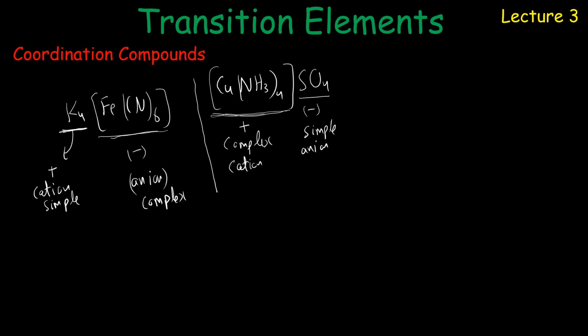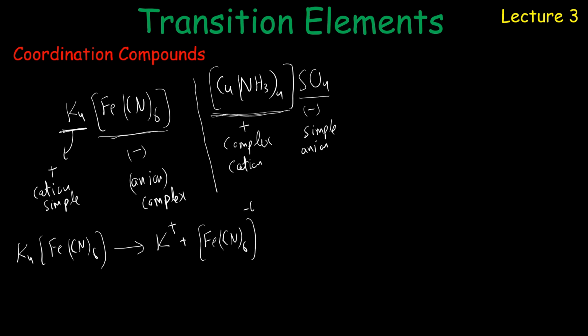Now we write this in the form of reaction. If we write K4[Fe(CN)6], when you add it to water, it forms a solution that contains simple cation K+ and [Fe(CN)6], that is your anion, which is complex. Balance it: 4- is there and 4+ is there as well.